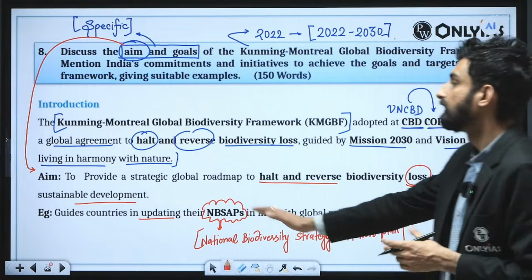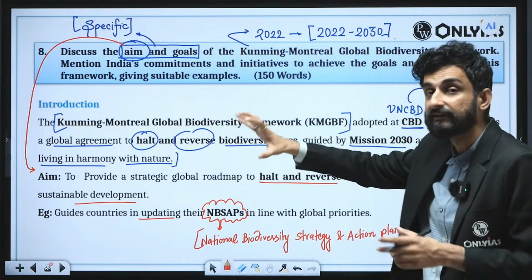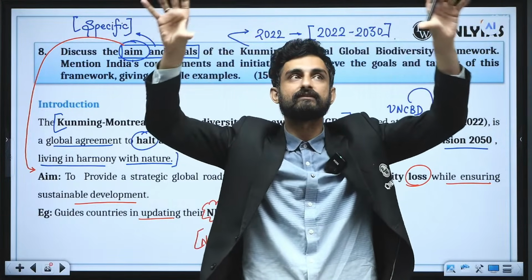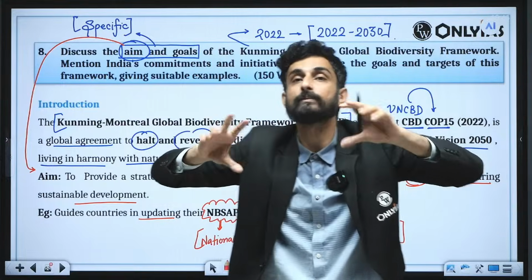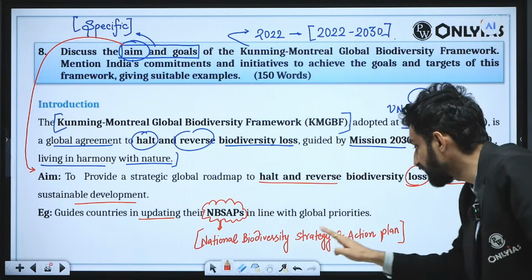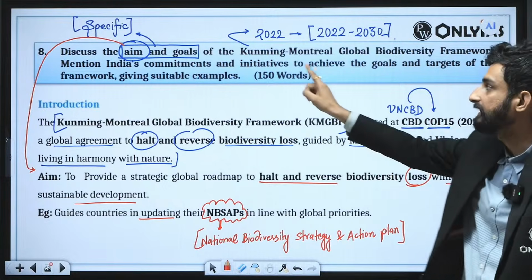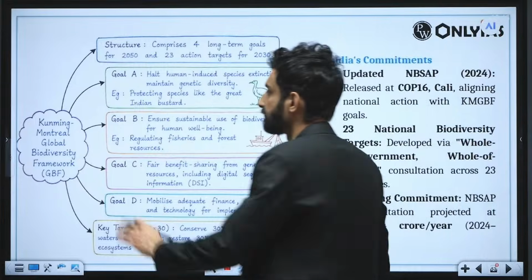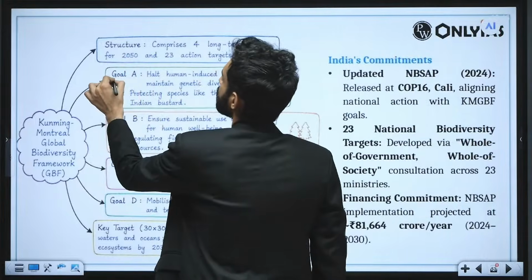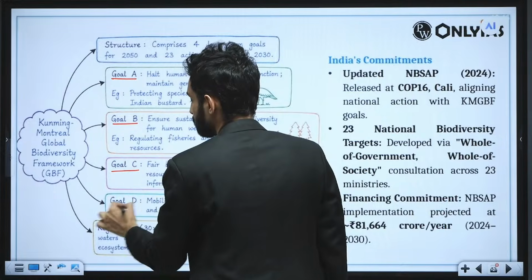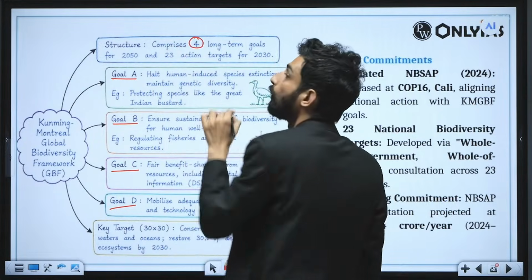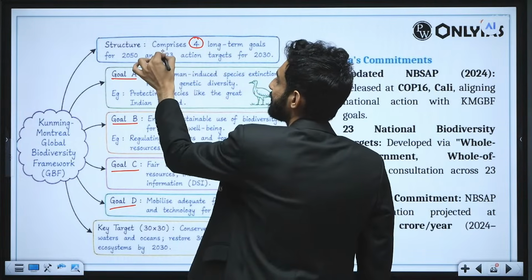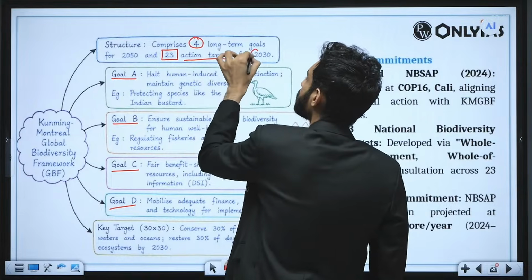So this is the context. This framework is a model framework at the international level, and it guides individual countries to adopt and update their national biodiversity strategies and action plans. We will see what India has done in this regard. Further, these are the different goals, and you should know this to get more marks. There were 4 long-term overarching goals, and beneath those 4 goals there were 23 action-oriented targets for 2030.